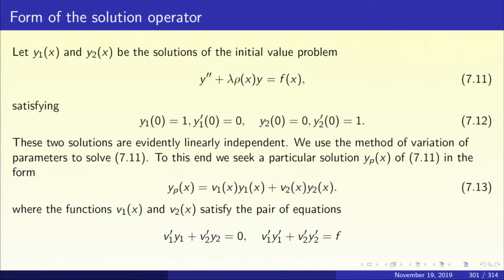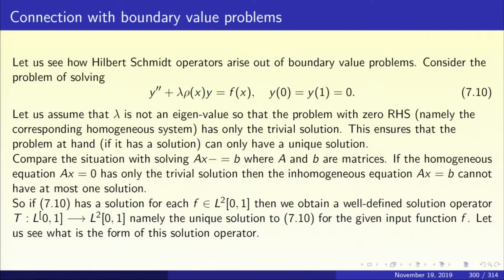So, suppose y1 of x and y2 of x are solutions of the homogeneous equation. Now how do we solve the inhomogeneous equation 7.10? To solve it, we must take a basis of solutions of the homogeneous equation.